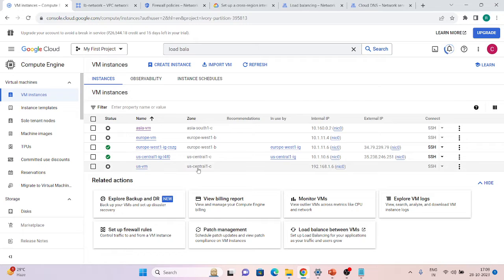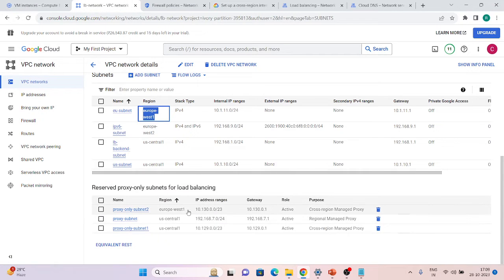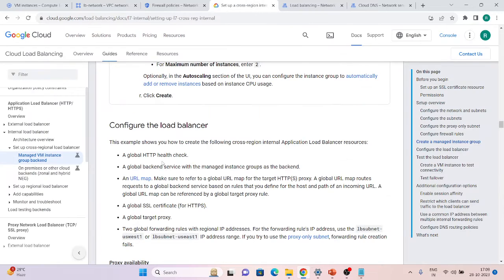I have an instance in both US Central one and Europe West one, where I have created this, and you can see the proxy also, cross region managed proxy. So now let's move to another step. Basically, this load balancer I have to create via command line only, because there is no option to go via console. It's in preview, and Google hasn't added this option in the console. So these are the steps we are going to cover.